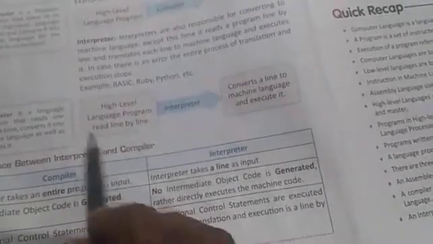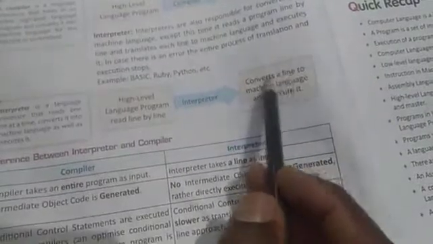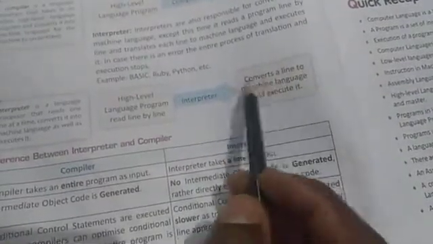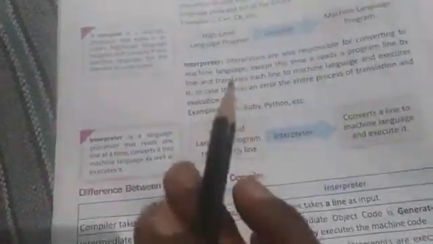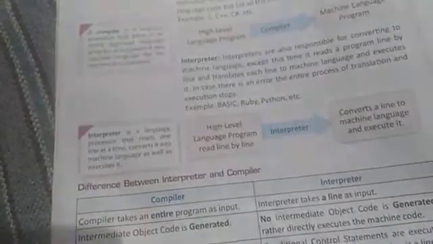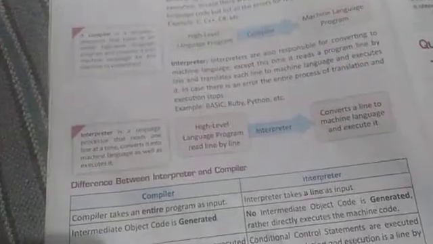A high level program is taken as input and the interpreter converts it into the machine language line by line. Line to line converts to machine language. It means the whole program is converted line by line. One line one time, second line another time, third line. Clear? This is the answer to your question: what are language processors and their classification, right?